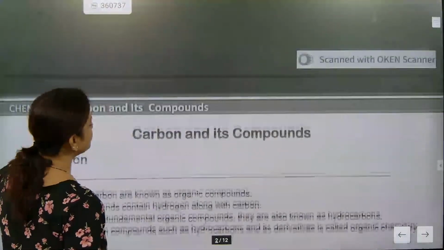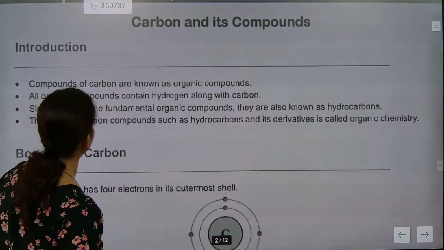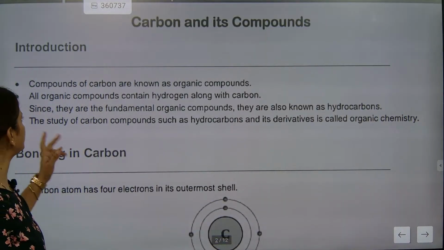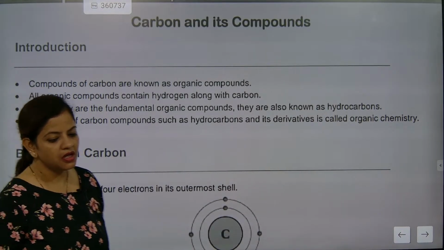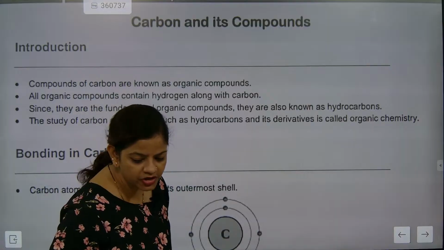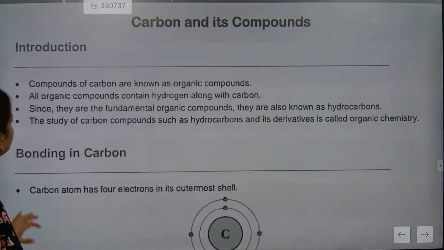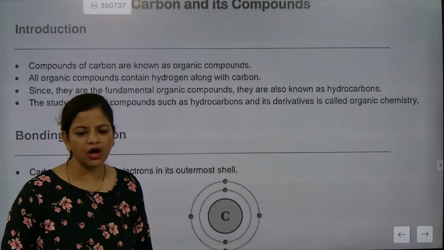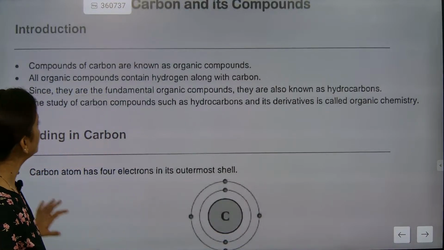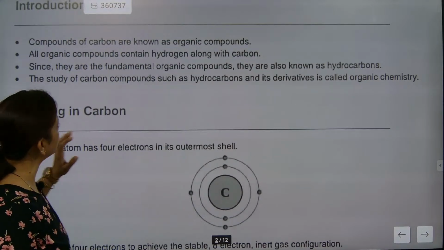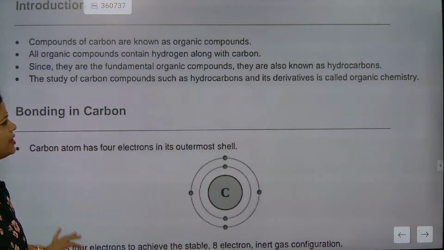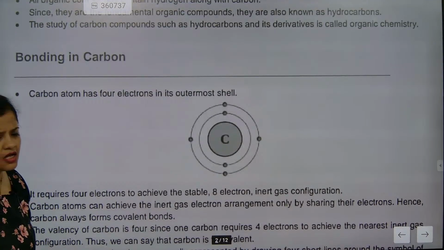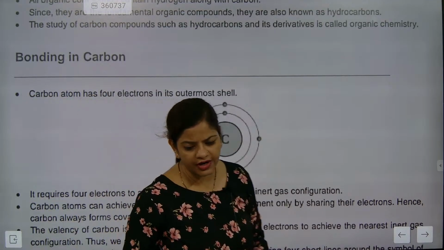So carbon compounds, what have we studied till now? We have already studied compounds of carbon, organic content. Now look here. They are fundamental organic compounds, known as hydrocarbons. Also, the study of carbon compounds such as hydrocarbons and their derivatives is called organic chemistry. This content we have already finished.